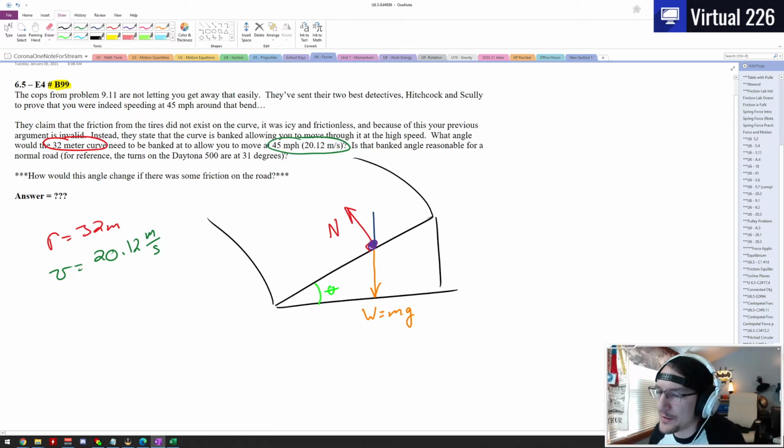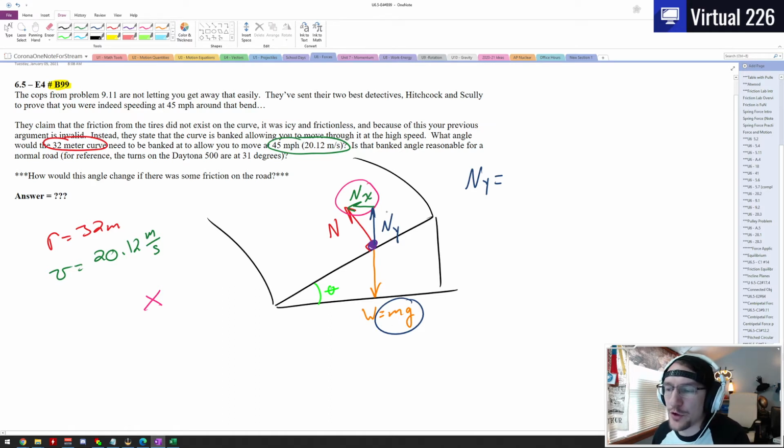What we have to recognize is that there is a normal force component, ny, acting up, and that a component of that normal force is acting to the left. We'll call that nx. This is important because we need some inward acting force, nx, to bring us around the circle. That's our centripetal force. If we work this out, we see that ny is going to be equal to the weight of our car, because if the weight is larger than the vertical component of the normal force, we'll sink into the road, and if the vertical component of the normal force is larger, then we're going to fly off the road.